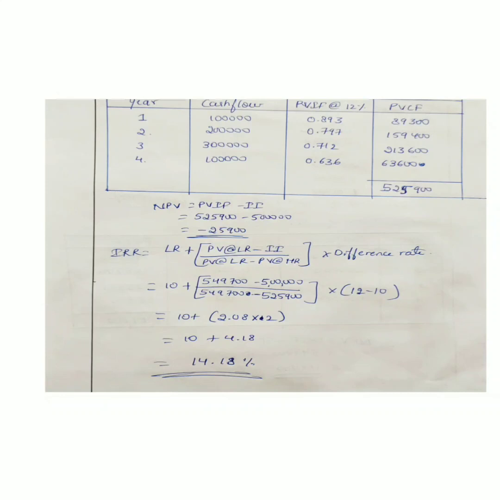We have to do NPV. NPV equals PVCF minus initial investment. For 12% we will get 5,25,900 minus 5 lakh. We will get minus 25,900.